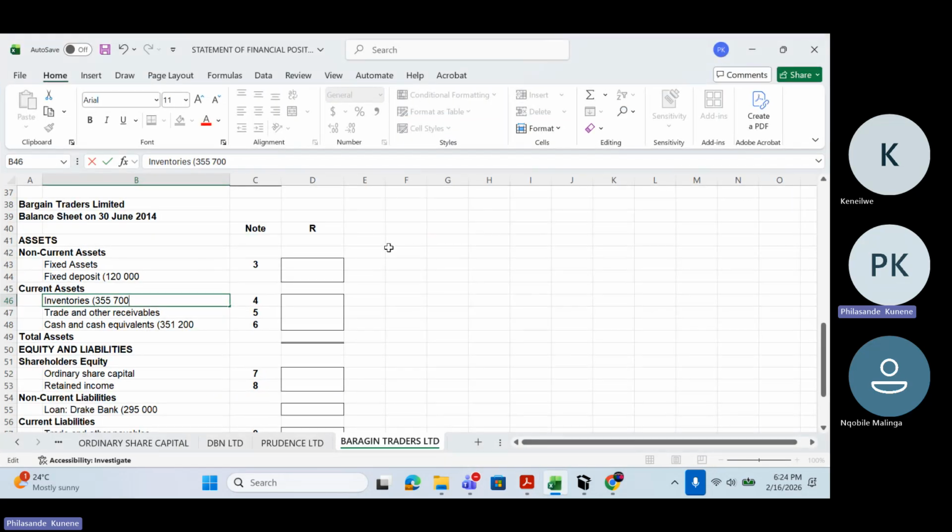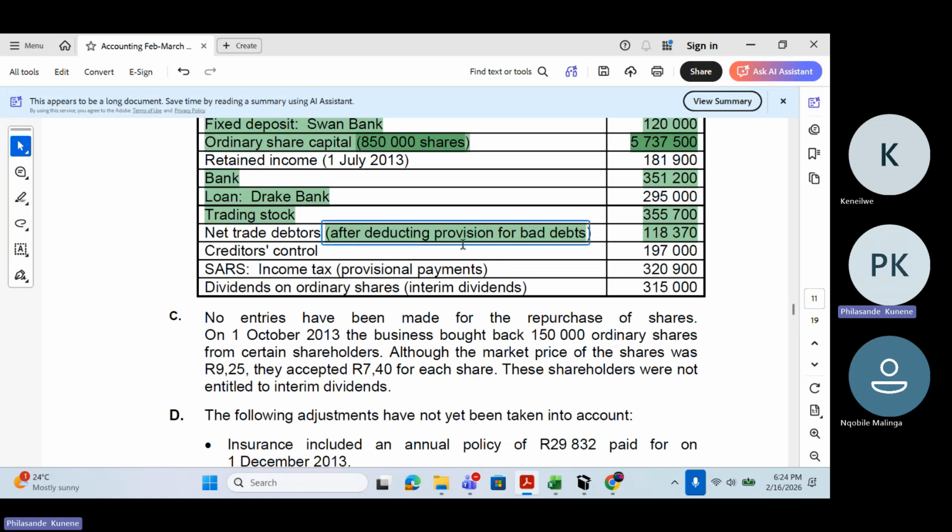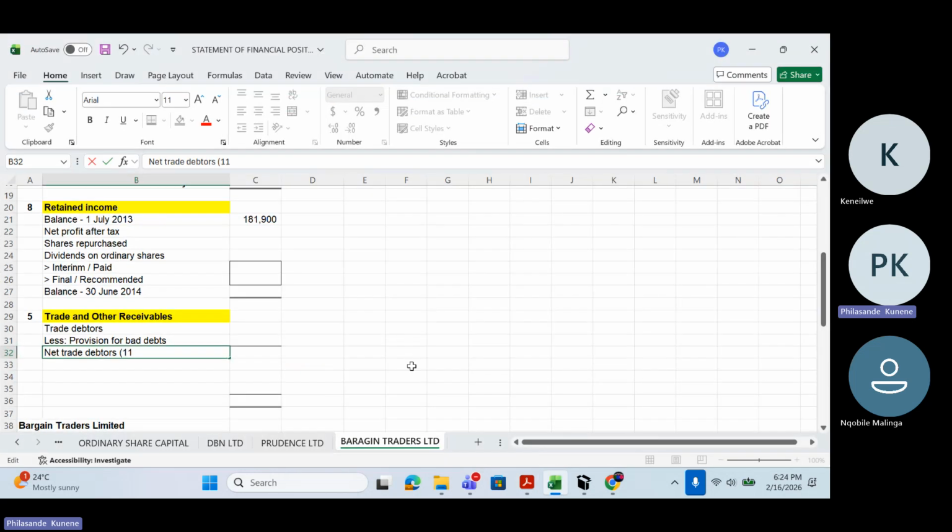And we know very well the format. The format for trade and other receivables says trade debtors less provision for bad debt. But they gave us net trade debtors, after deducting provision for bad debt, which is 118,370. Okay, so I'm going to record it here.